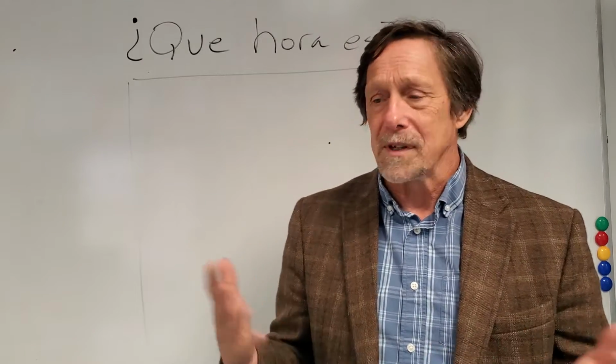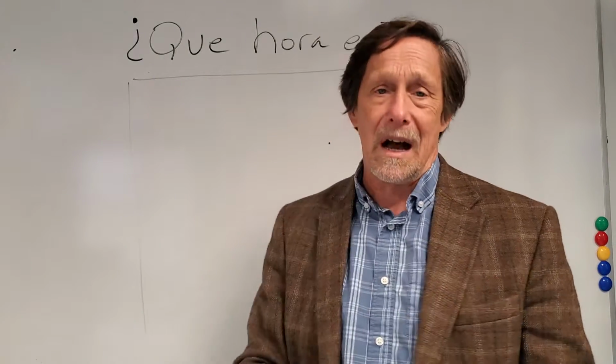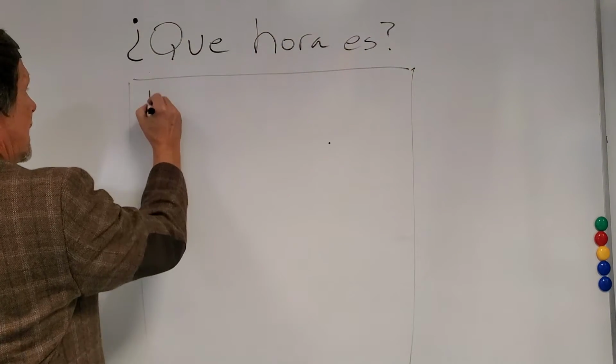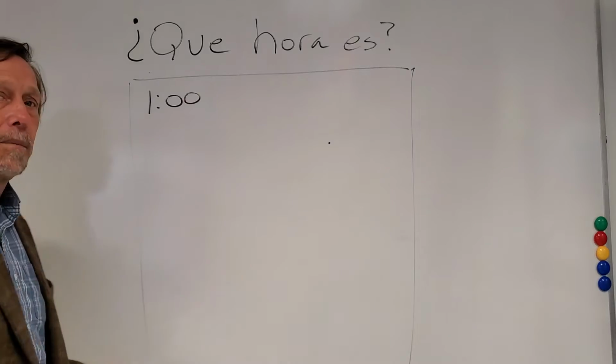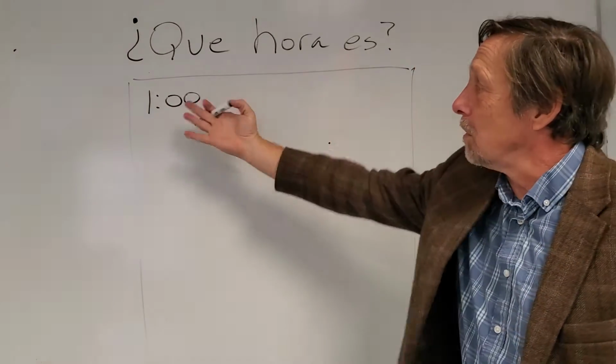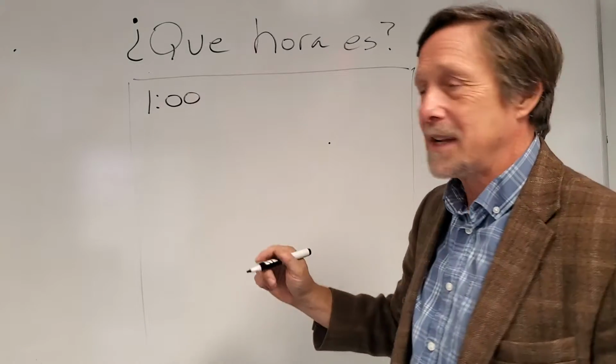The first thing we have to do, for example, if I want to say it's 1 o'clock, I'm going to say it like this. You know what 1 o'clock looks like. I won't draw the big fancy clock with the hands because most of you don't know how to use hands anyway. But anyway, 1 o'clock, 1:00. Here's how you say it.